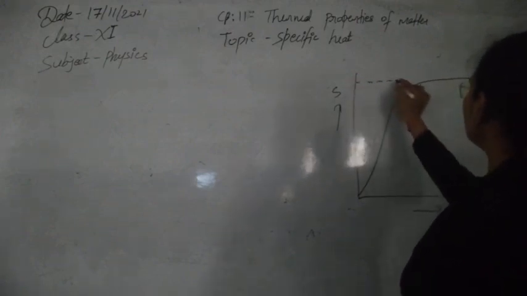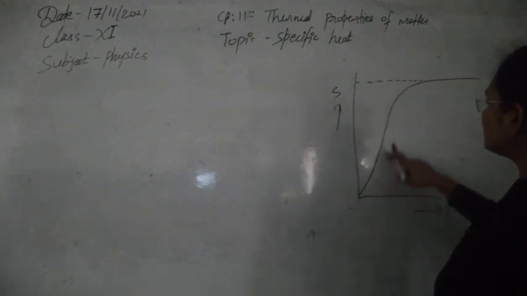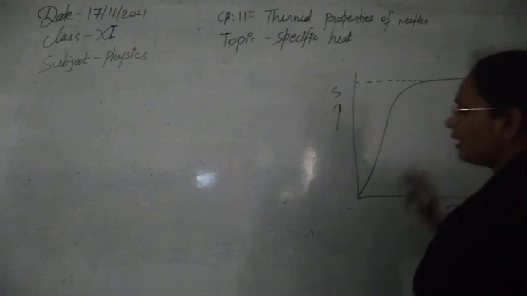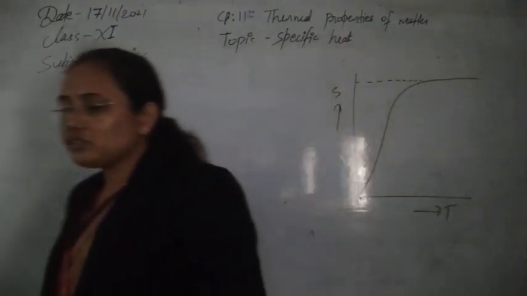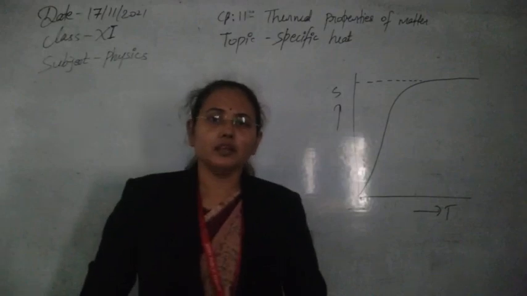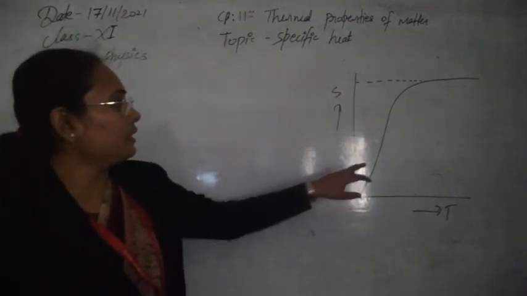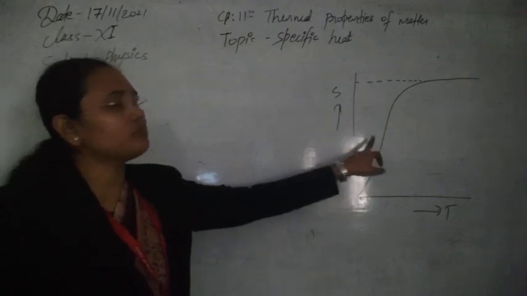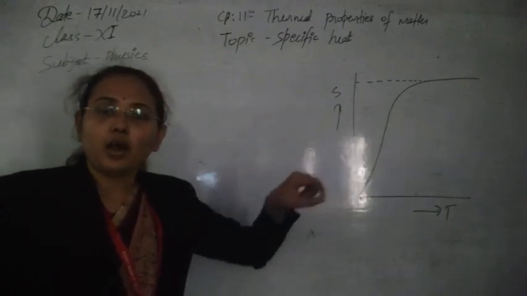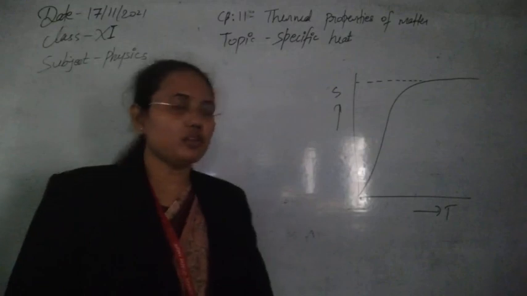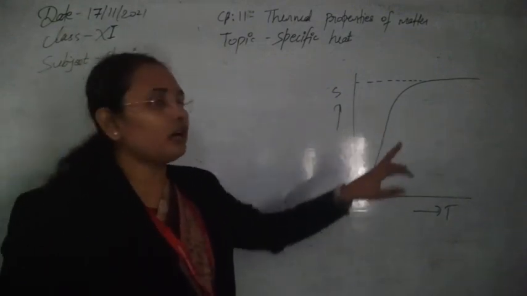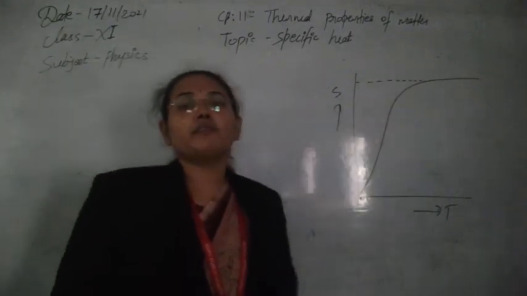First the graph increases, and after that it starts to attain a constant value. So what is the reason behind this? Experimentally we can see it varies with temperature, but not linearly; sometimes it shows curved behavior.